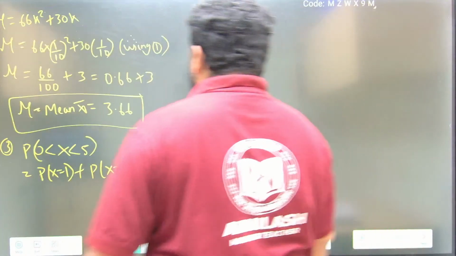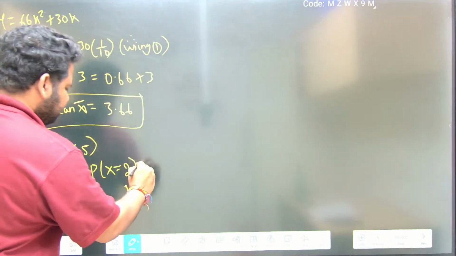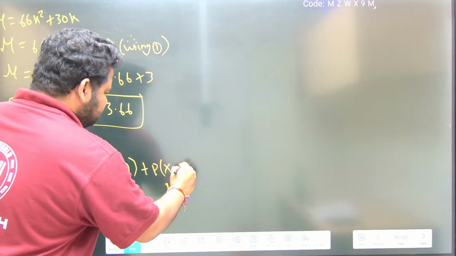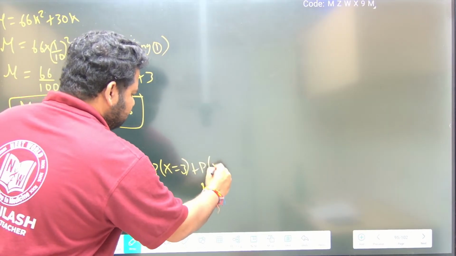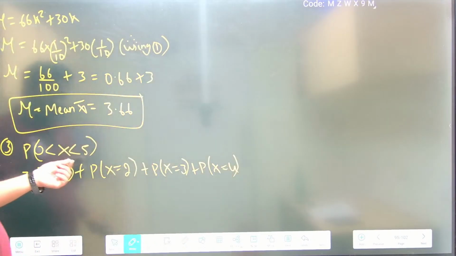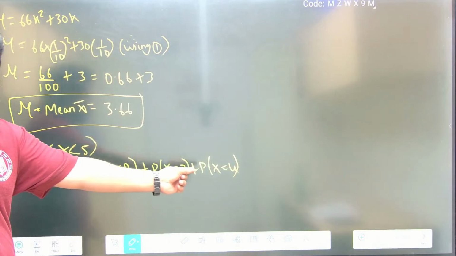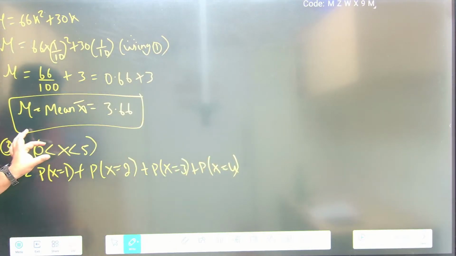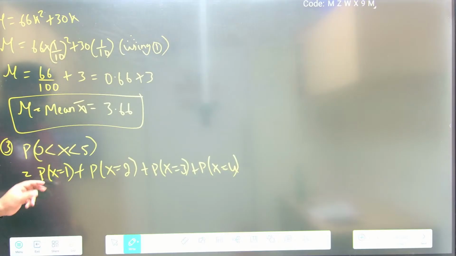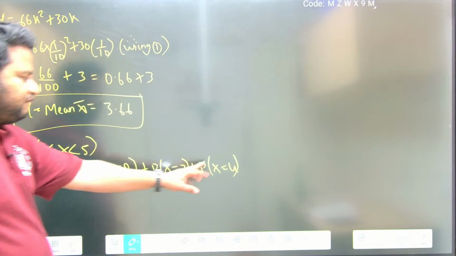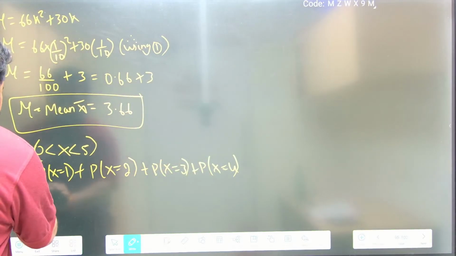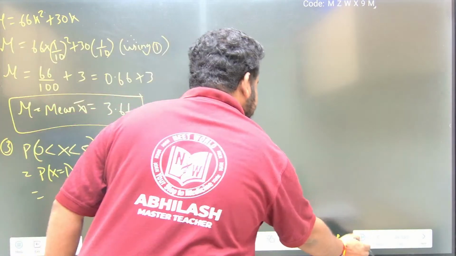So probability of x is equal to 1, plus x is equal to 2, plus probability of x is equal to 3, plus probability of x is equal to 4. See, if they had given x less than or equal to 5, you could have found probability of x is equal to 5 also. But they have given x lying between 0 and 5, strictly open brackets. So x is equal to 1, 2, 3 and 4 we have to find out. Okay, that is what they have given.